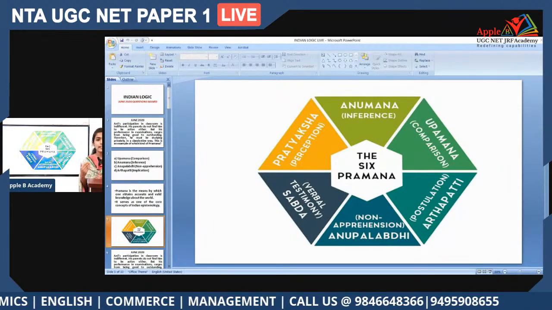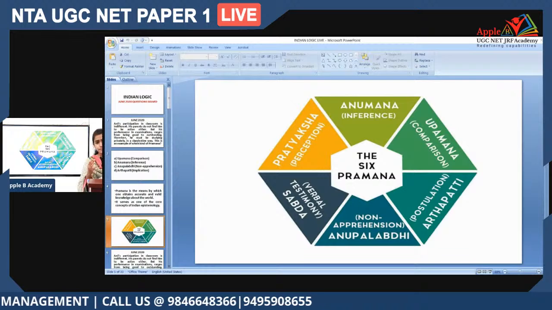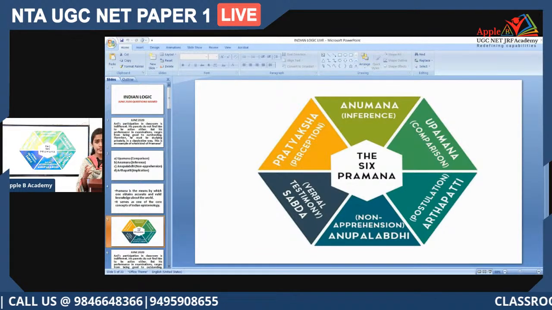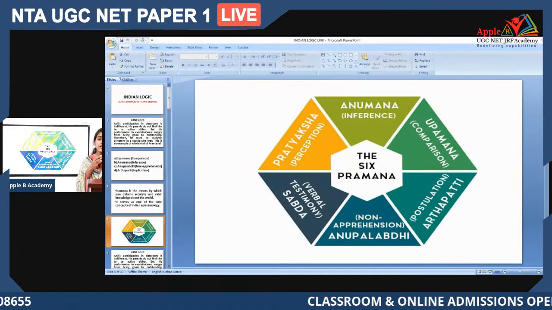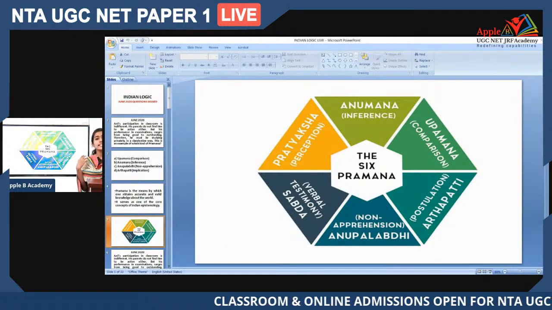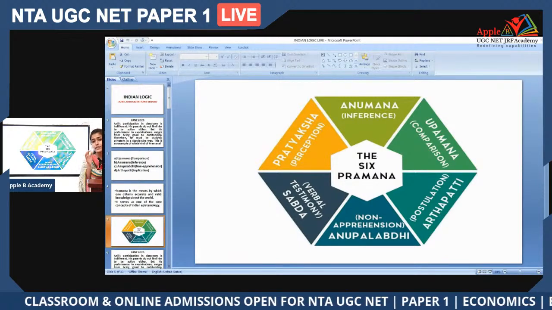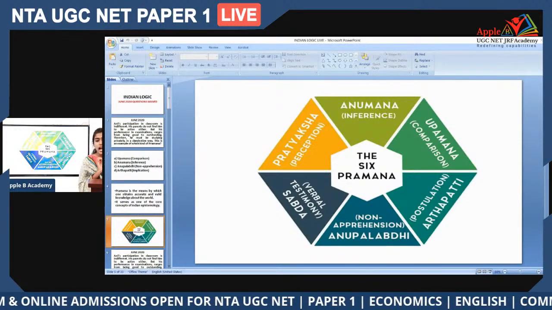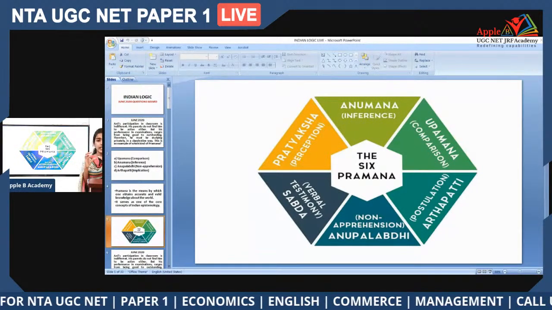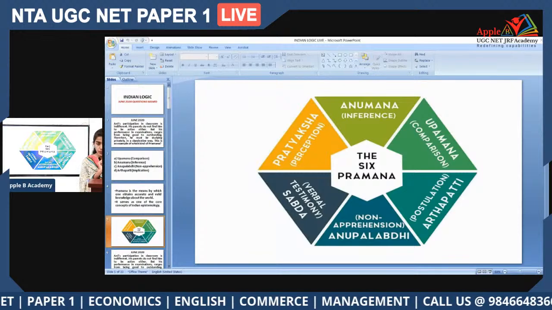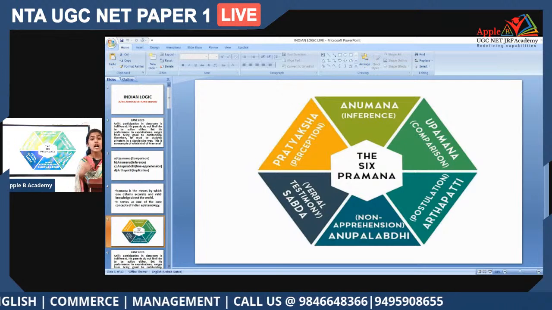A common example for this kind of Pramana is this: if a person who is not familiar with a wild ox has been told that a wild ox resembles a cow, when he sees a wild ox, he will understand that this animal resembles a cow, and he comes to the conclusion that, okay, this animal resembles a cow, so obviously this might be a wild ox.